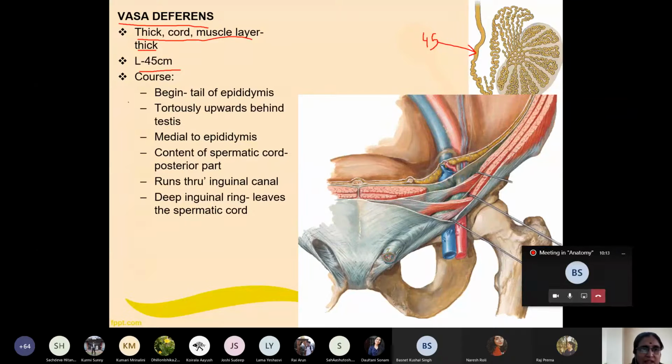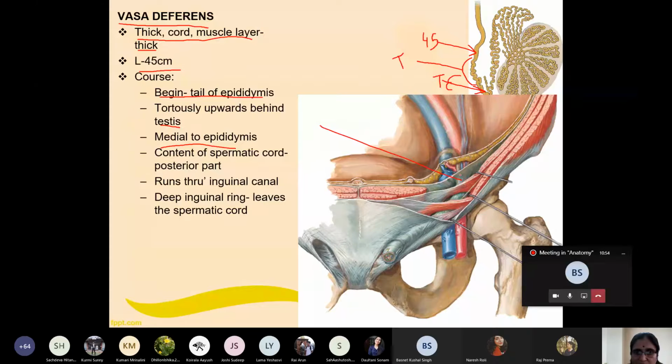And what is the formation here? Course and formation: it begins from the tail of the epididymis. Then it has a tortuous course. You can see this is the tortuous part of the ductus deferens. It ascends upward behind the testis, along the posterior medial aspect of the posterior border, medial to the epididymis, and it forms the content of which cord?